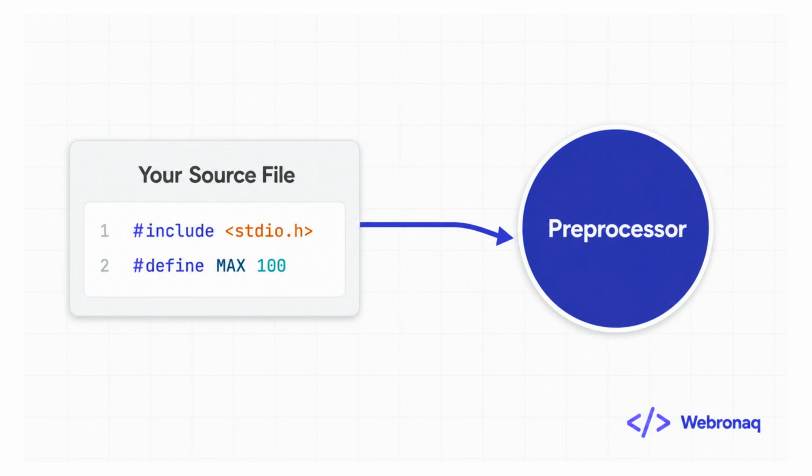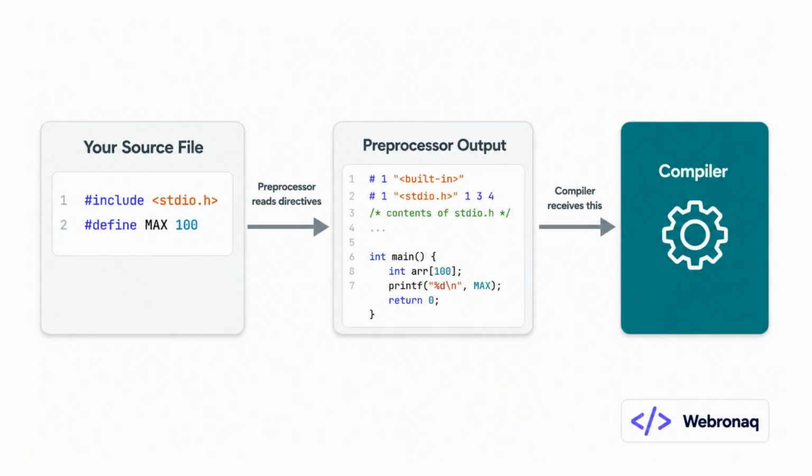Take include, for example. When you write #include and a file name, you are telling the preprocessor to paste the entire contents of that file right there. Then there is #define. That one tells the preprocessor to replace every occurrence of a name with a value throughout your code. These are not function calls, not statements. They are commands to a separate tool that runs before compilation even begins. Keep that distinction clear, because next we will see exactly what happens when the preprocessor reads these and acts on them.